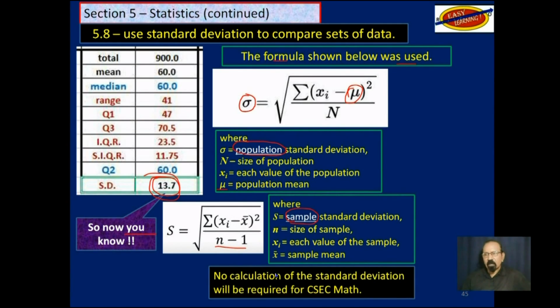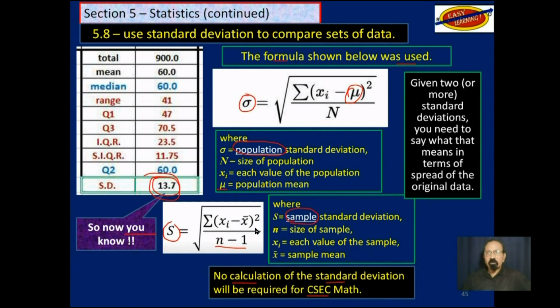Keep in mind that you don't have to do any calculation of standard deviation for CSEC mathematics, but you may have to do it for your other SBAs when you analyze the data that you collected. And the textbooks that I recommend also show you how to calculate standard deviation of a sample using grouped data and frequency.